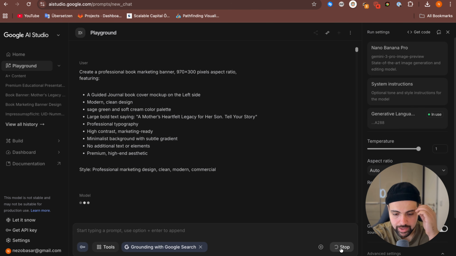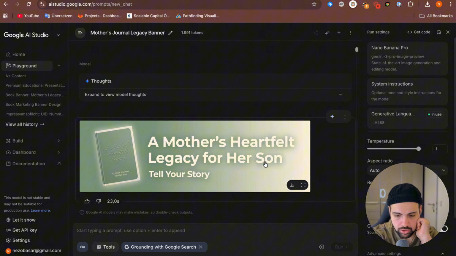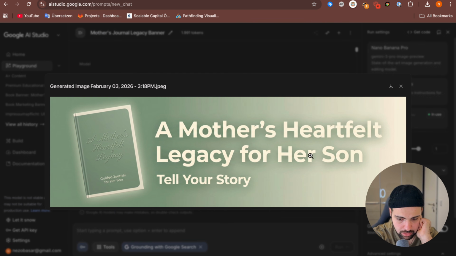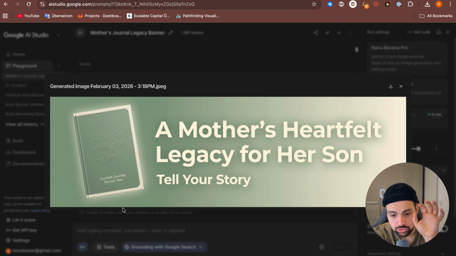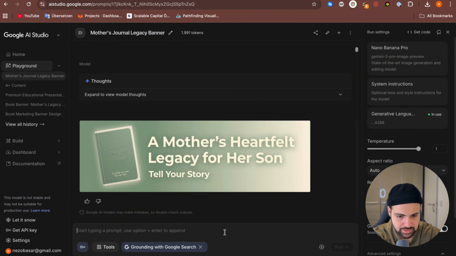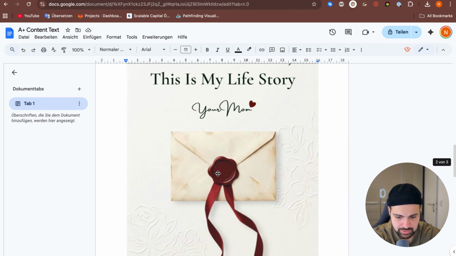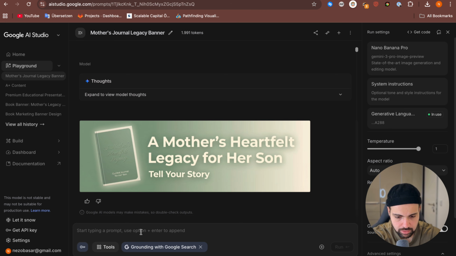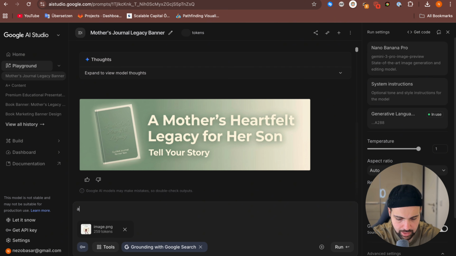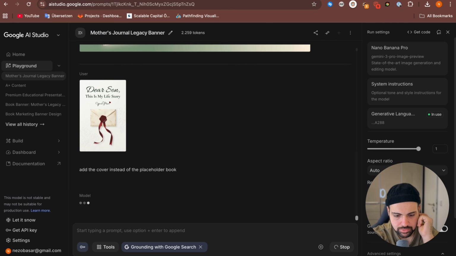So now the AI will generate us the first block. Let's see what he will create. Okay, as you see here, he did create our first block and he added a placeholder book here. You can remove that or you can add your cover on top of that. But what I want to test out is, let's give him the cover and let's see if he can put the cover instead of the placeholder book. Okay, let's see if he will be able to replace the placeholder cover with our cover.